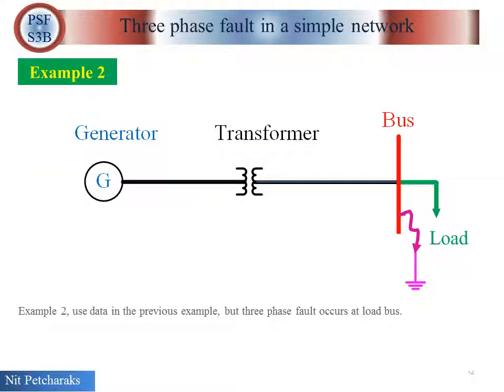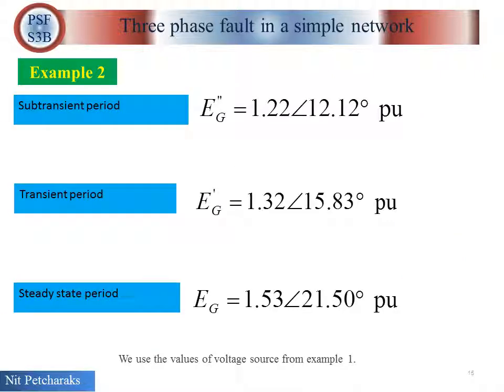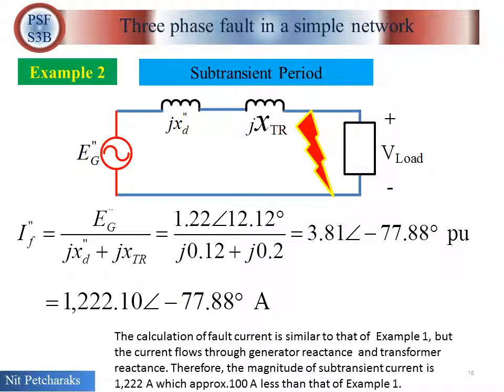Example 2 uses data in the previous example, but three-phase fault occurs at load bus. We use the values of voltage source from example 1. The calculation of fault current is similar to that of example 1, but the current flows through generator reactance and transformer reactance. Therefore, the magnitude of subtransient current is 1222 amp, which is approximately 100 amp less than that of example 1.